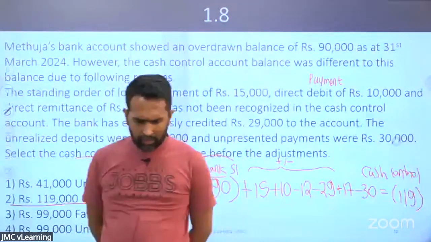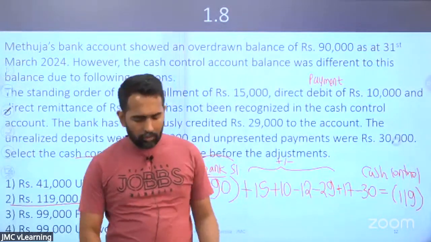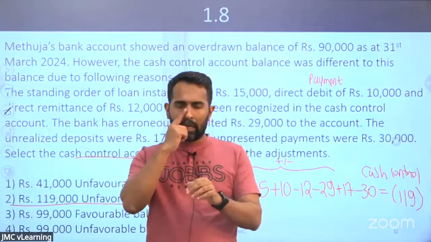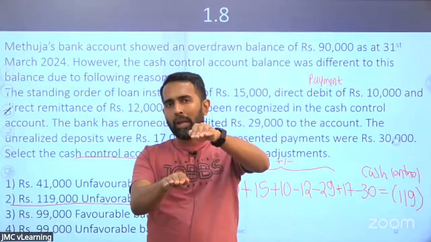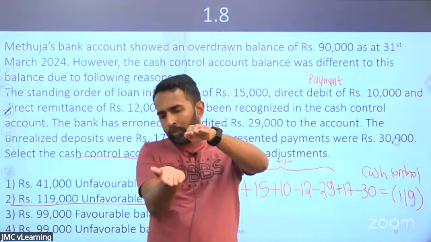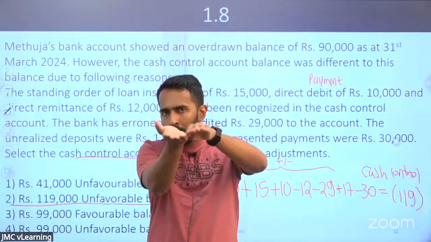So how did you recognize that it goes from bank account to cash book? I'm not saying it goes from bank account to cash book. We are reconciling. Reconciling means you are trying to come to the cash book balance. If the bank statement balance is lower, for you to come to the cash book balance, you need to add.